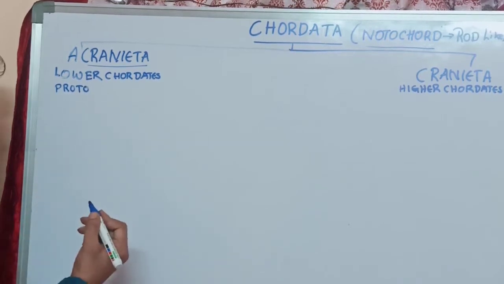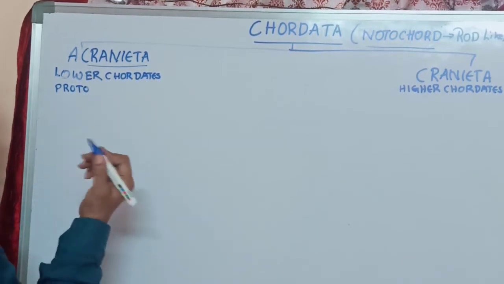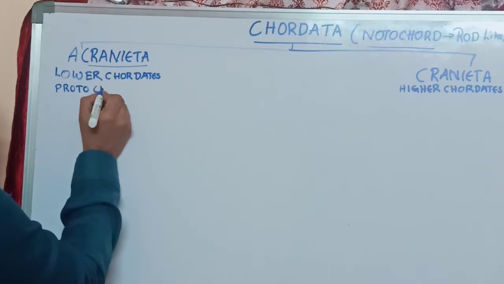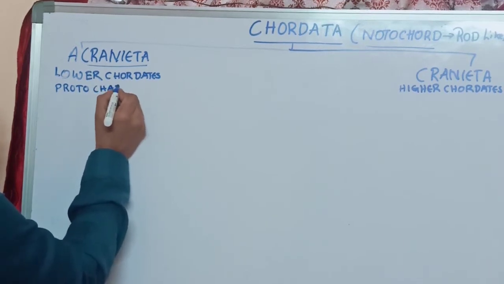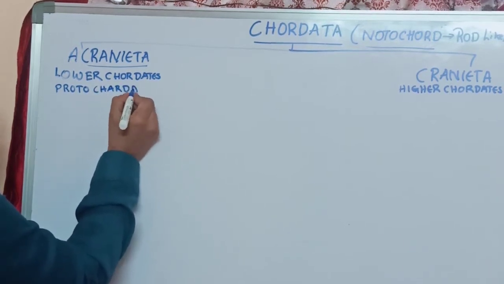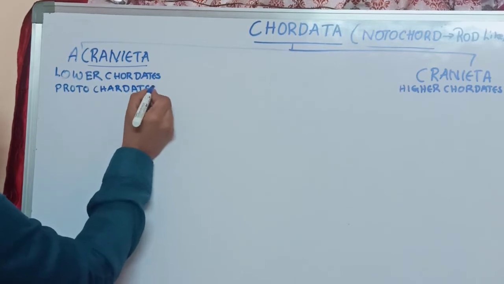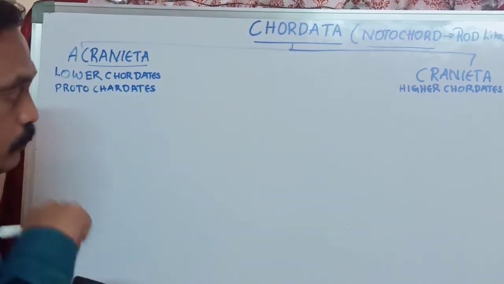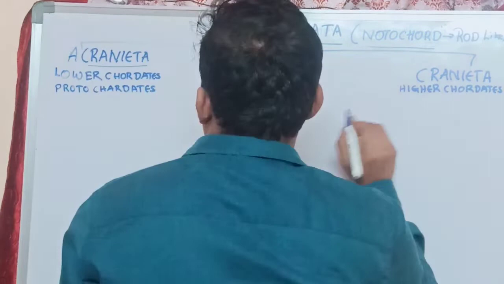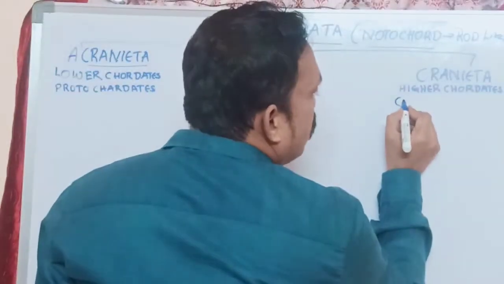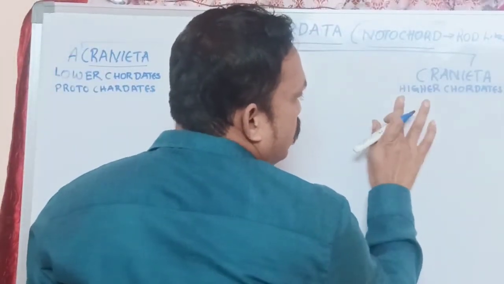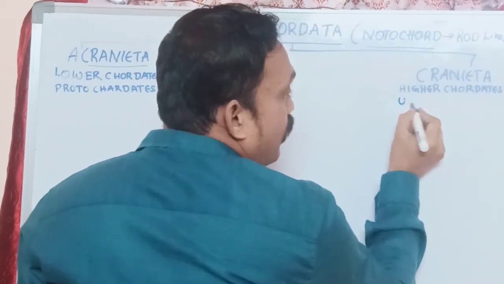Proto means starting, primitive chordates. These are the higher chordates, also called euchordates, or real chordates.